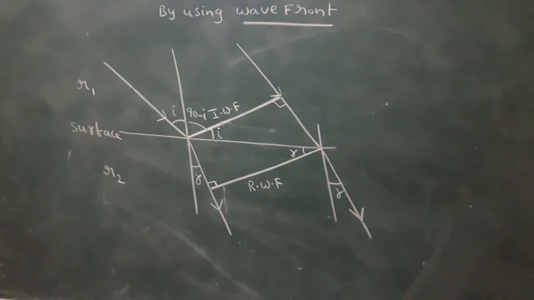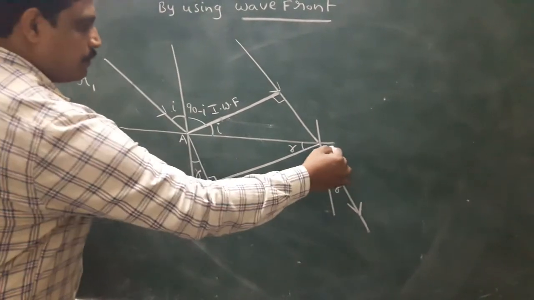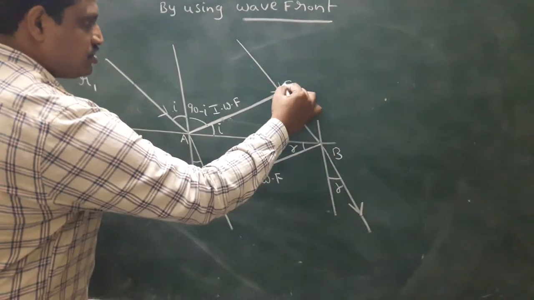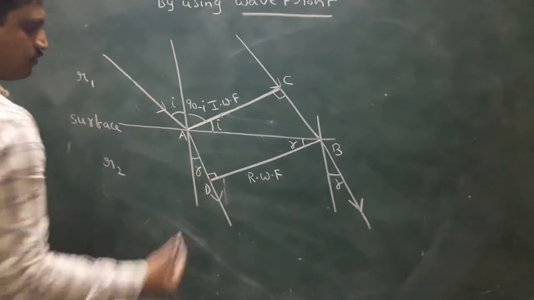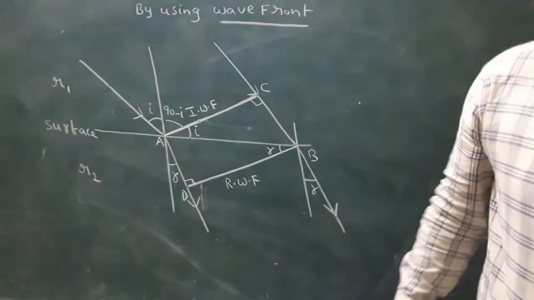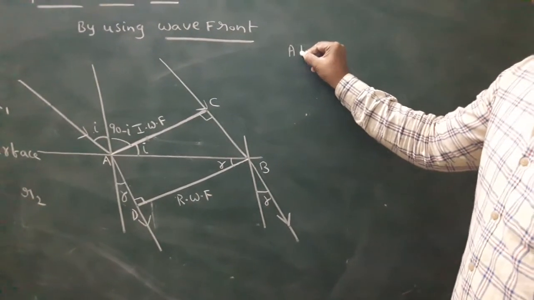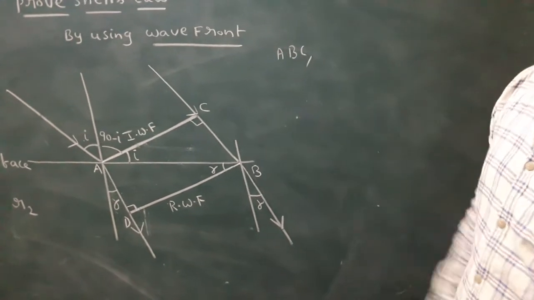Look here. Let us take the letters A, B, C, D. In ABCD, first I take the triangle ABC.